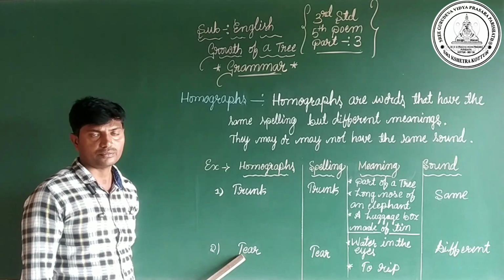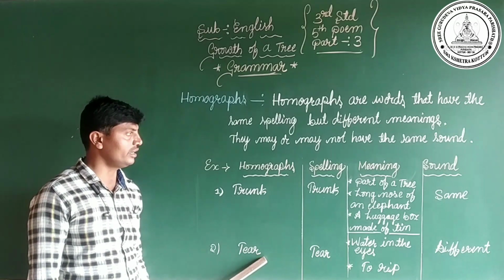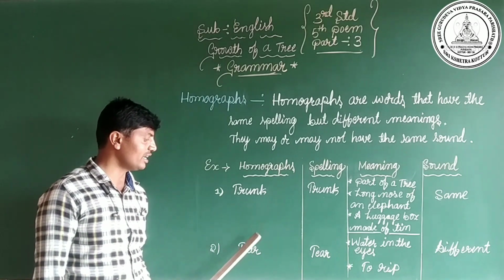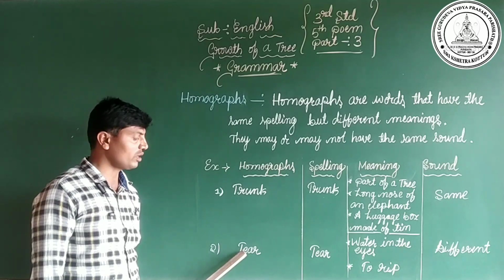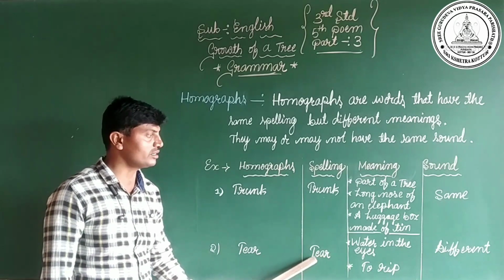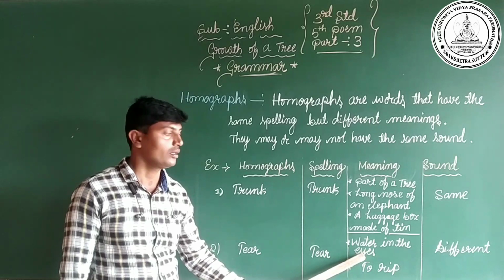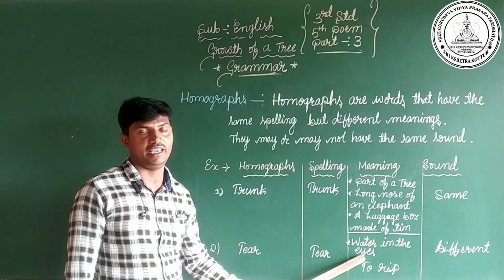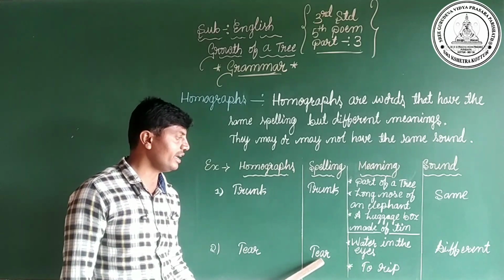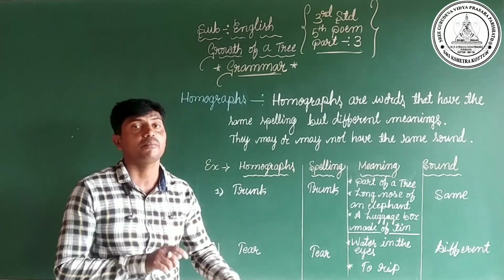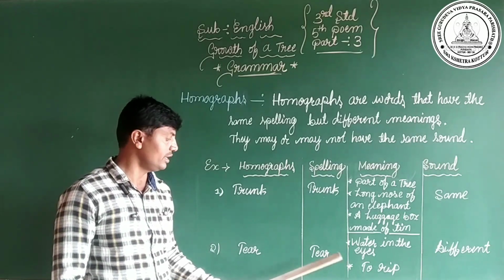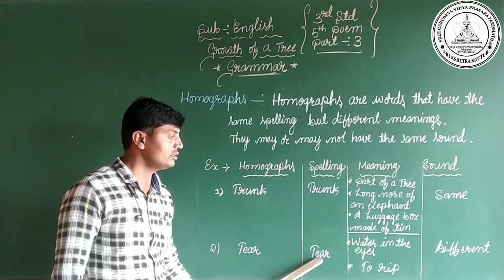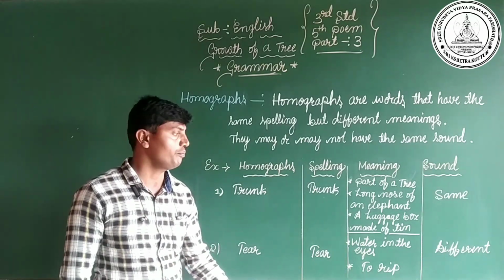Here tear, T-E-A-R. Dear children, the second homograph is tear. Spelling is also the same, but meanings are different. Tear means water in the eyes. We call that tear. And tear means to rip, to tear the paper.